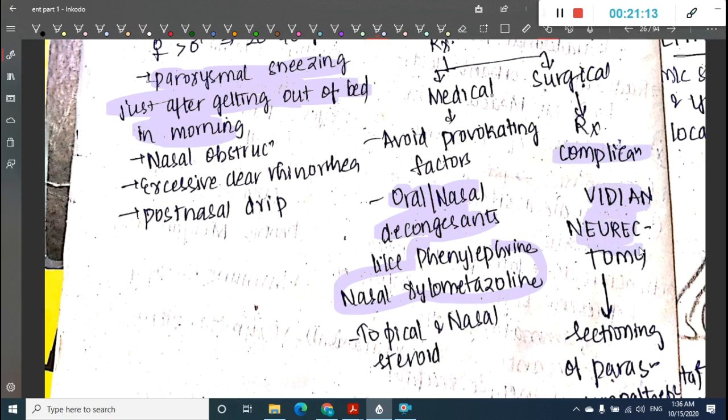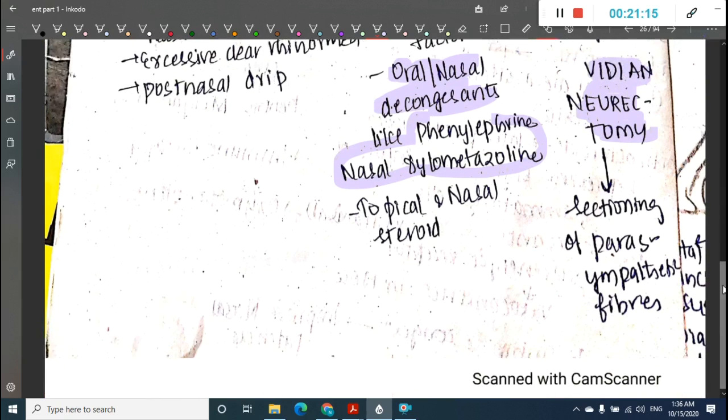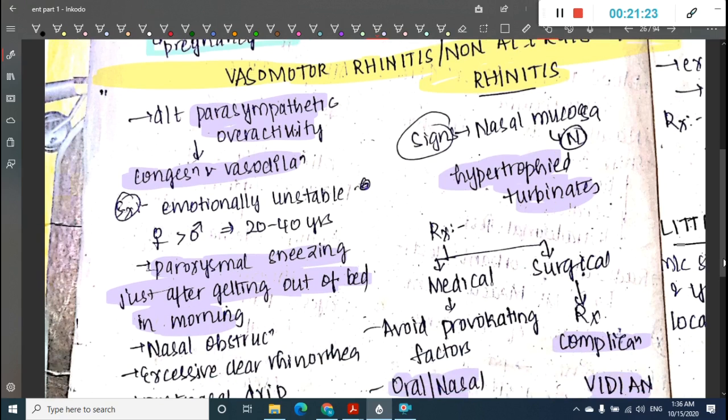Here we can do Vidian neurectomy. What is Vidian neurectomy? Vidian neurectomy is sectioning of parasympathetic fibers. See, here the culprit is overactivity of parasympathetic fibers. So as a result, if we section the parasympathetic fibers, definitely this vasomotor rhinitis will decrease.